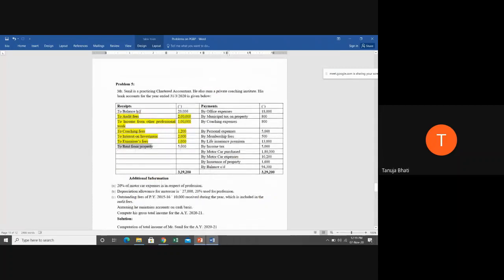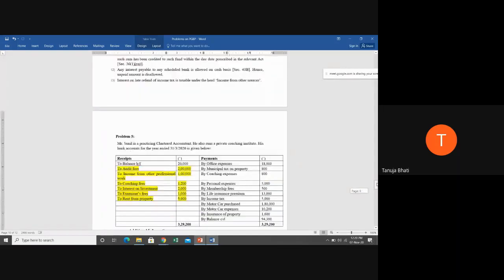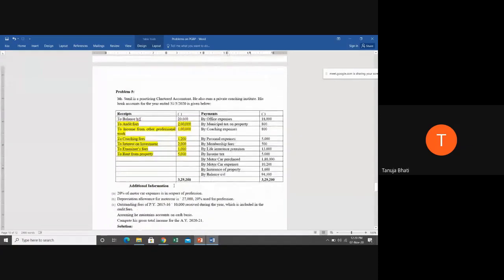Next, to rent from property. Now this rent from property, which head is it going to come under? House property or other sources? Very good. We have seen this format for house property, but this calculation is not there. Sums relating to house property you will not get in your exam, but gross annual value is nothing but the rent whatever you're receiving, which is ₹5,000, which we have shown. Okay, so we have completed all the receipt sides.